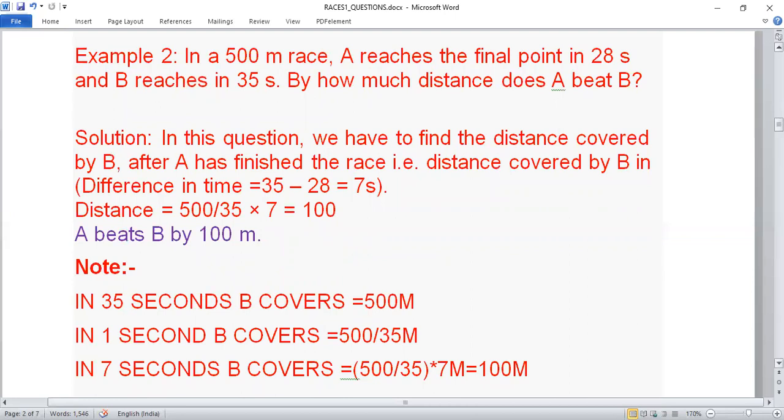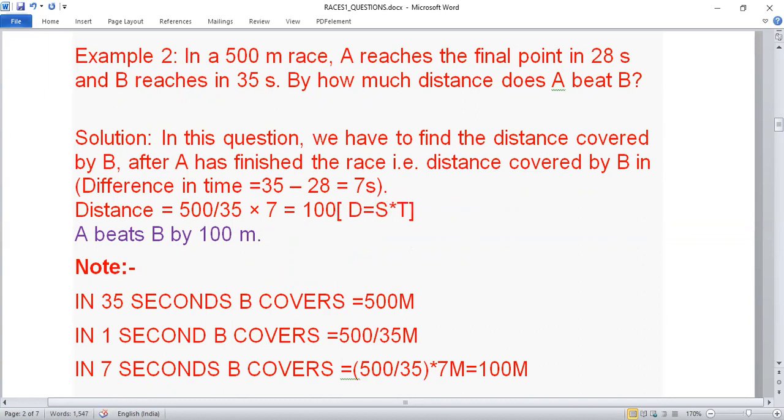So we have to find how much distance is covered by B in those 7 seconds. In this question, we have to find the distance covered by B after A has finished the race. That is the distance covered by B in the time difference, 7 seconds. What's the formula of distance? Speed into time. We say distance equals speed multiplied by time.